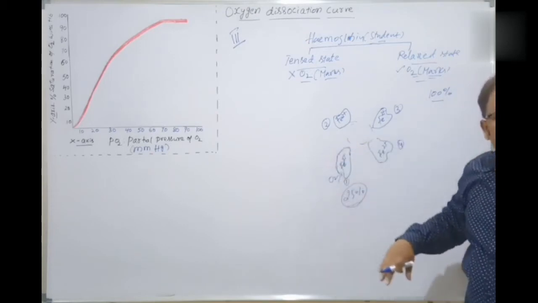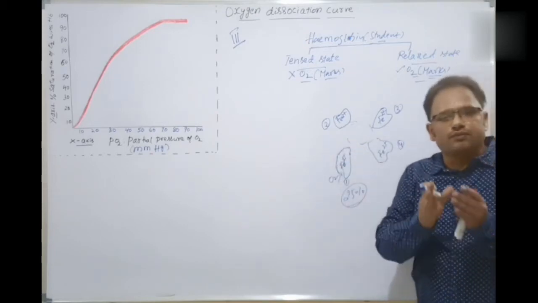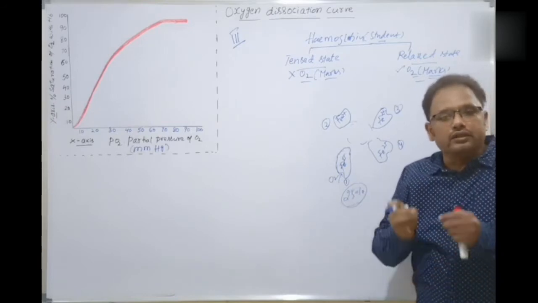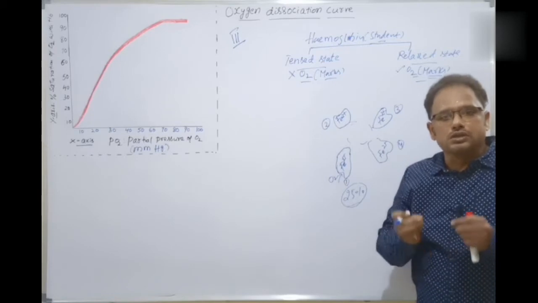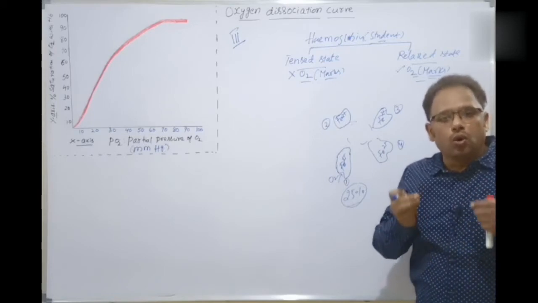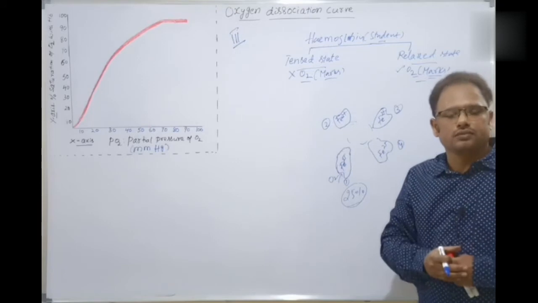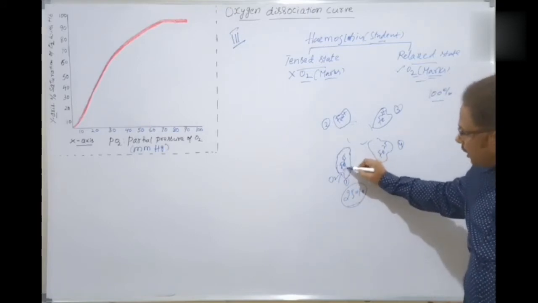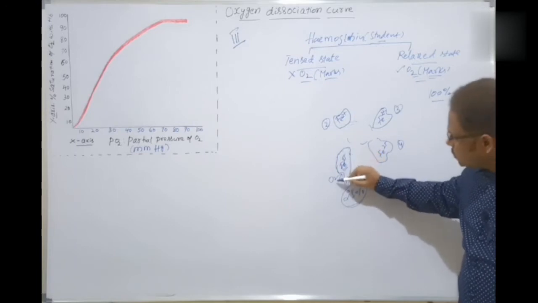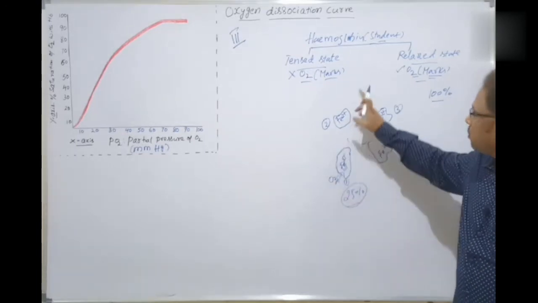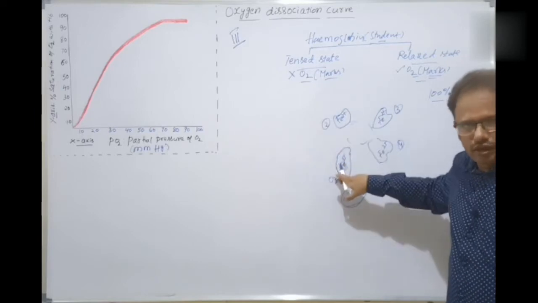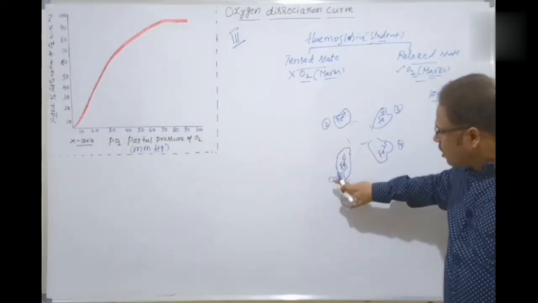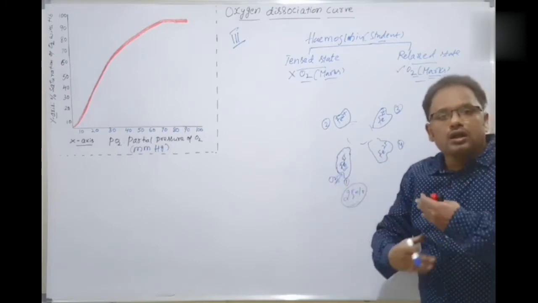Just like a student who in the first month is getting just 500 marks out of 720, in June you have to do more and more effort. Only then you are getting the marks. You are the student, here hemoglobin, isn't it? Only then you are getting the marks, means only then you are getting oxygen. Clear? Only then the ferrous ion gets the oxygen, with more and more effort.